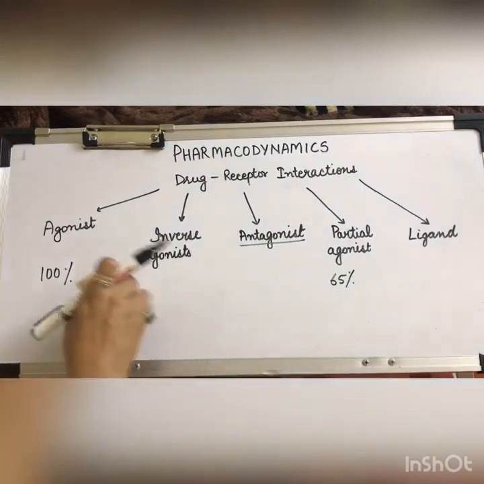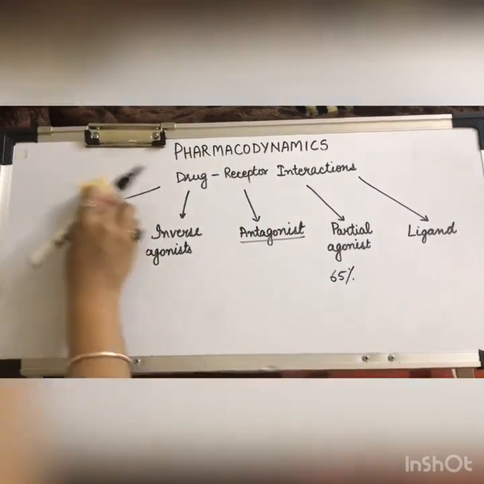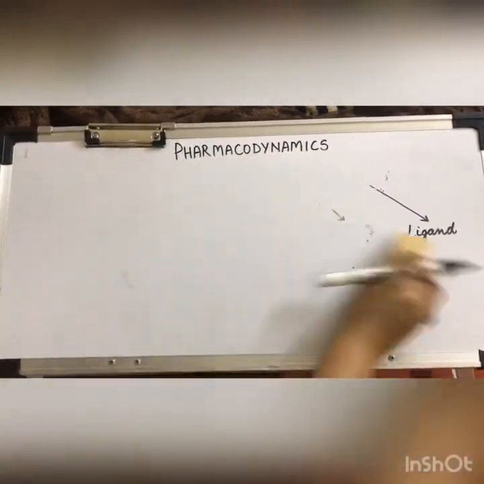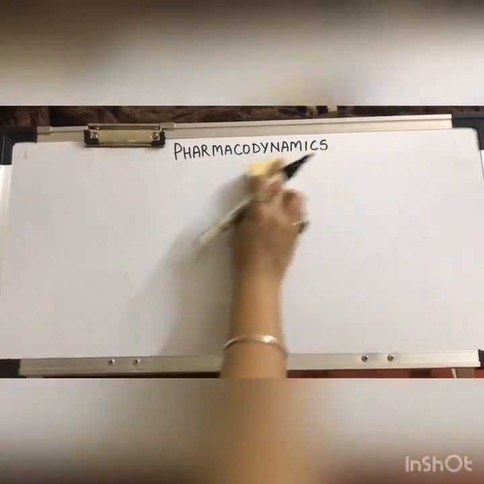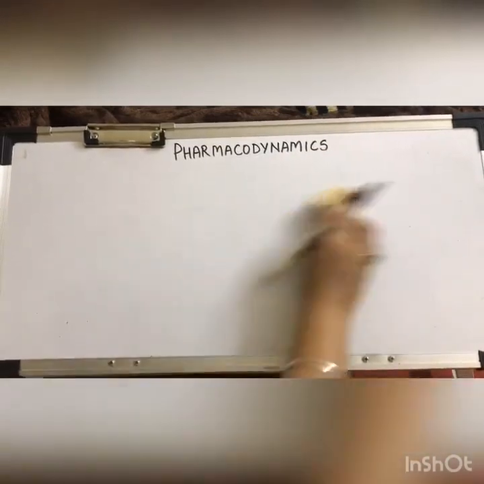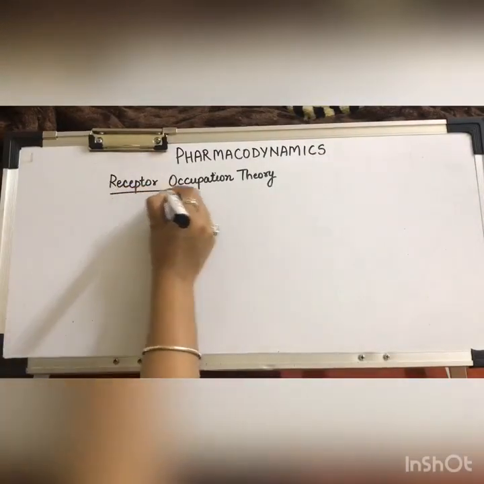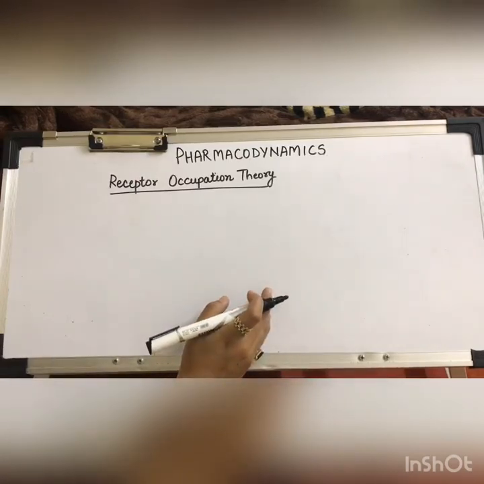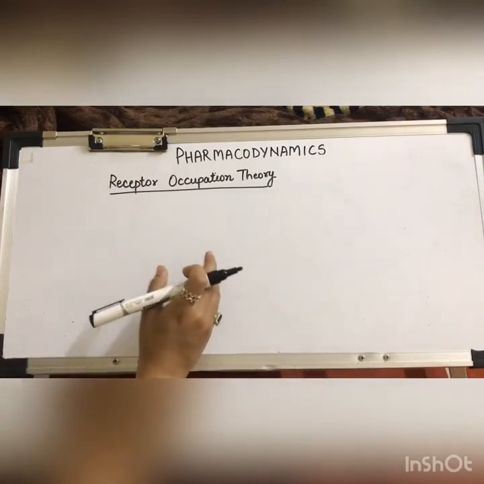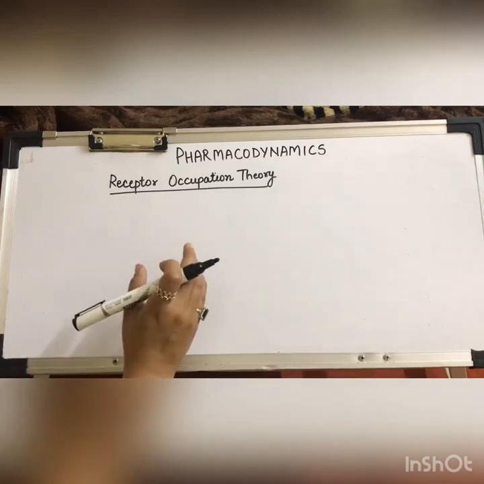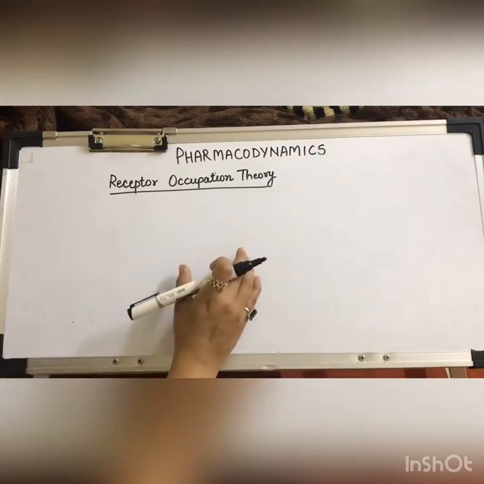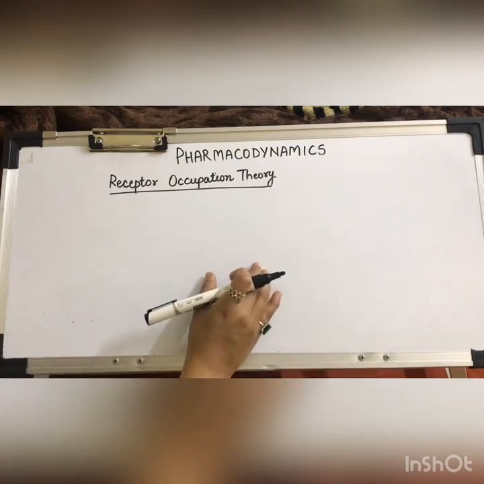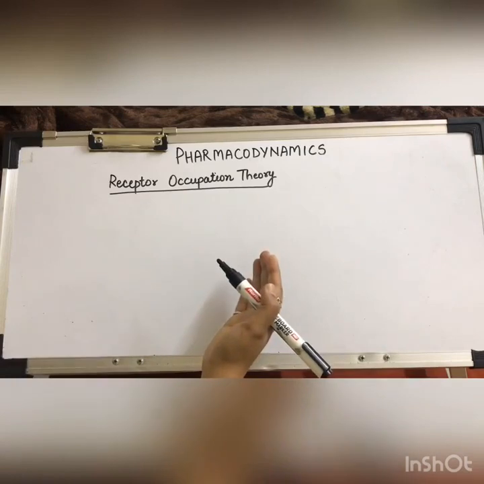Now, there are different theories which explain drug action through receptors, but the best explained theory is the receptor occupation theory. This receptor occupation theory, which was given by Clark in 1937, is based on the occupation of the receptors by the drug. That means the more receptors occupied by the drug, the more the response will be.